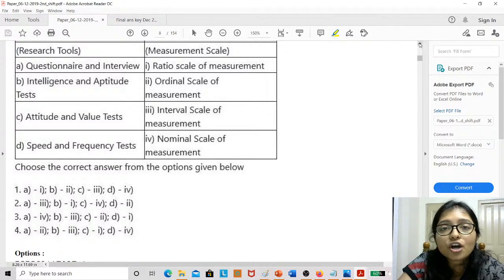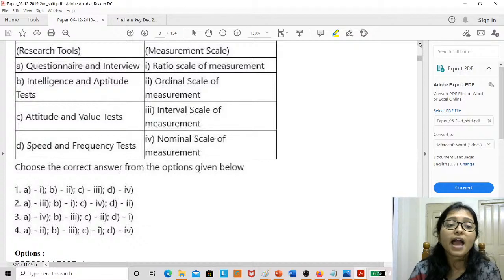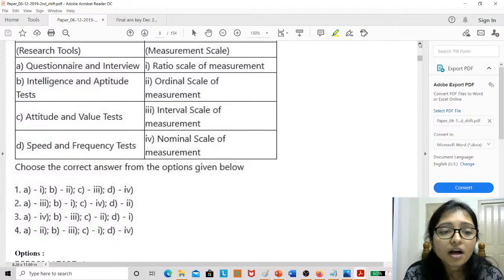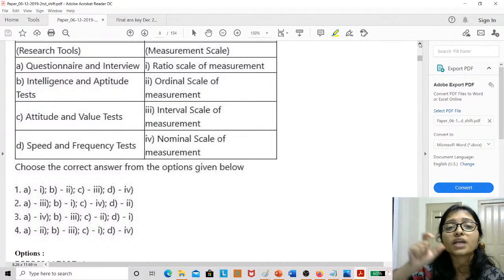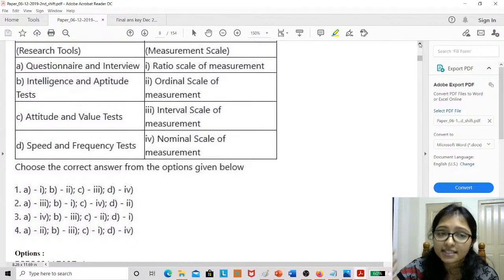Nominal scale is only the level, right? When you are doing the questionnaires or interview, that is the nominal scale. And option B, that is intelligence and aptitude test, that is the interval scale. Interval scale means intelligence and aptitude test. How is your intelligence. And option C is attitude and value test.